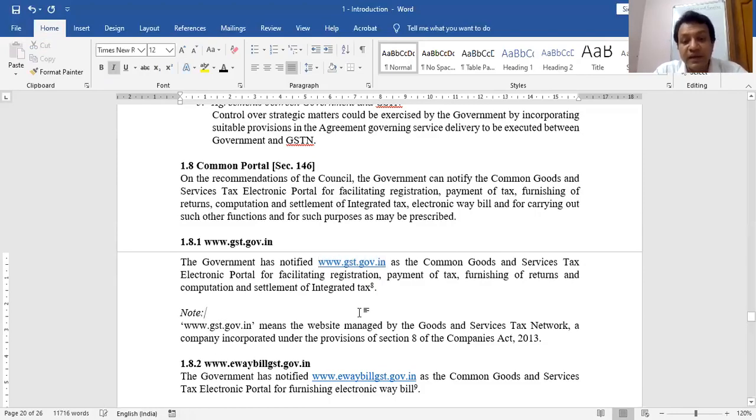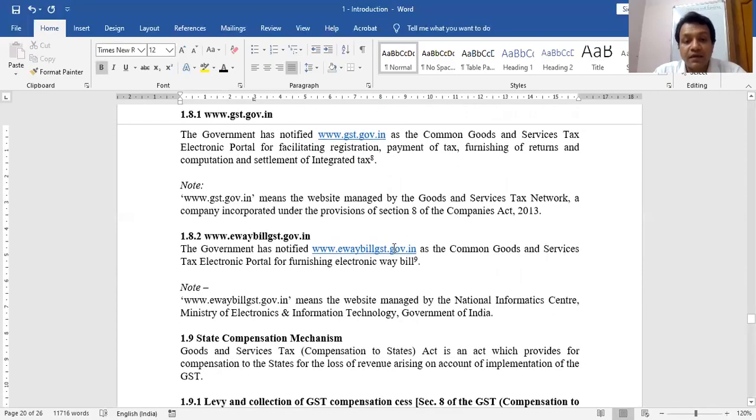It is the website which is managed by GSTN. GSTN is a company. This company has a website gst.gov.in which helps in registration, refund, etc. For e-way bill, we have a separate website, ewaybillgst.gov.in. The e-way bill website is not managed by the GSTN. GSTN was only for what? Refund, returns, etc. This e-way bill website is managed by Government of India, Ministry of Electronic and Information Technology.